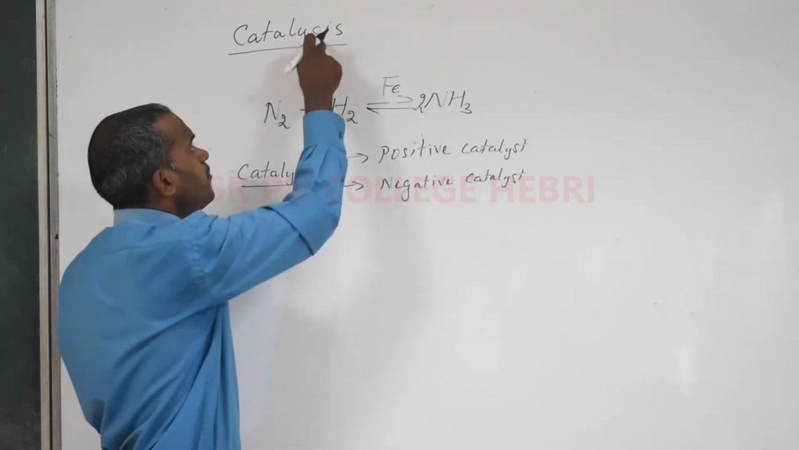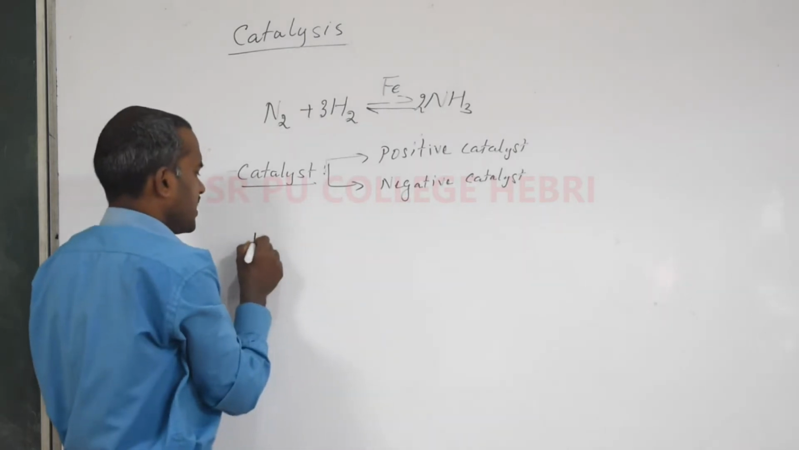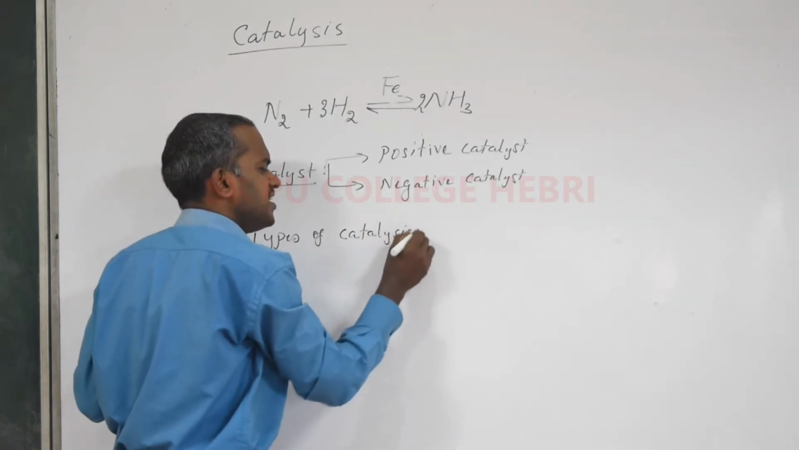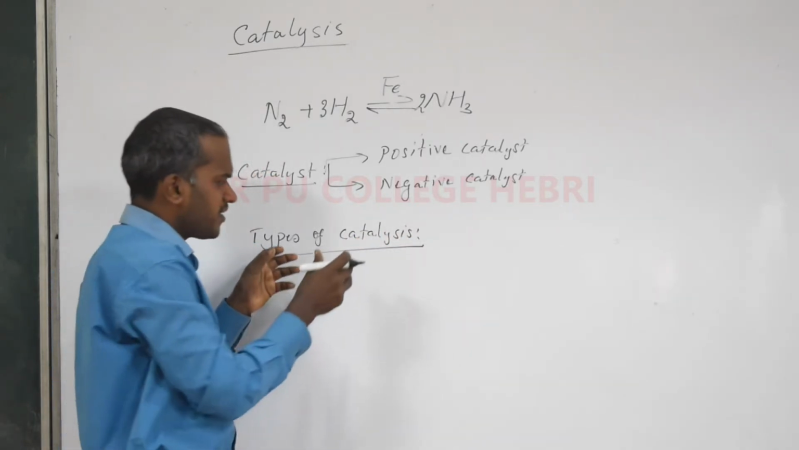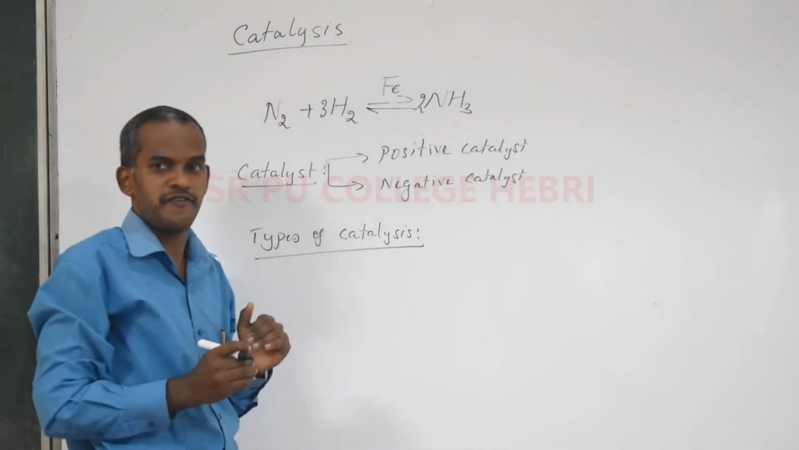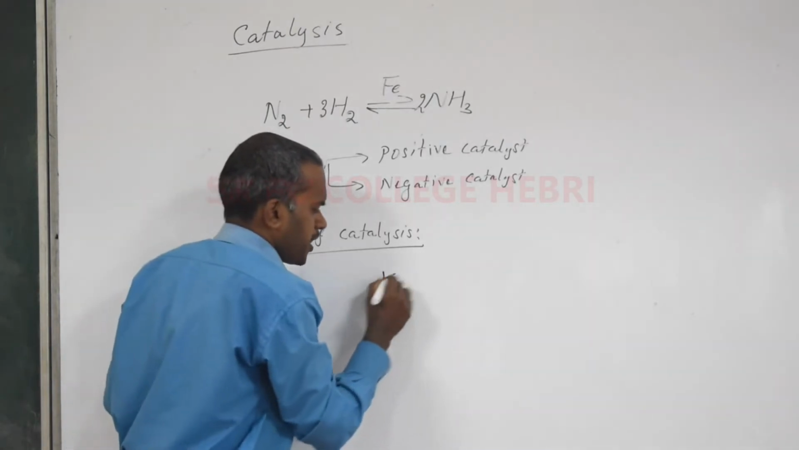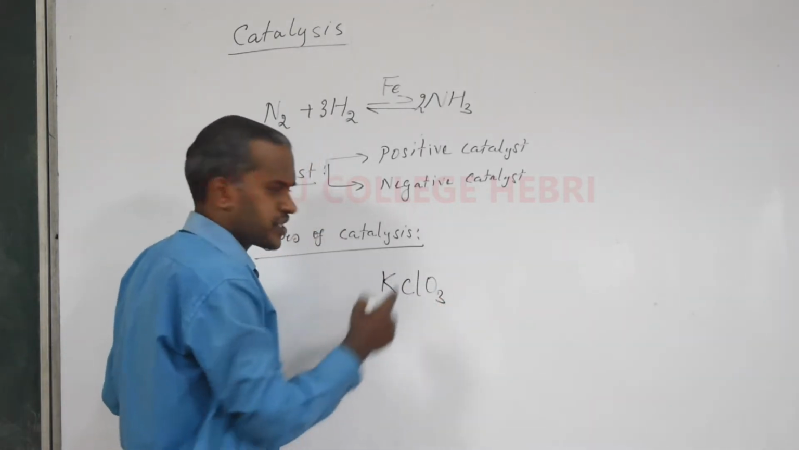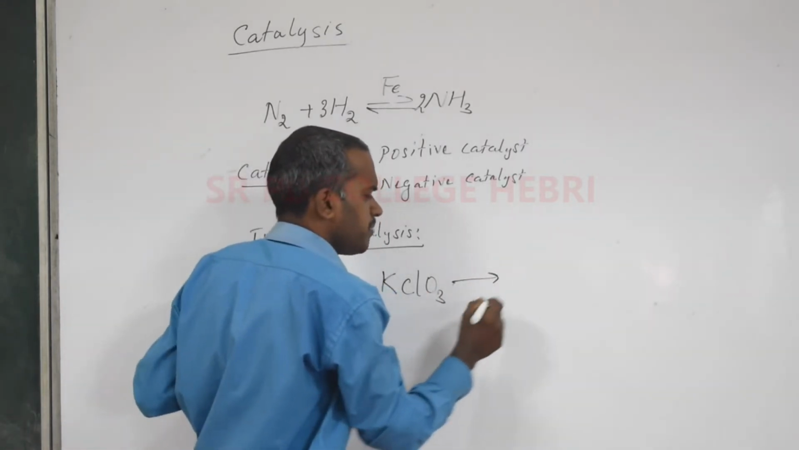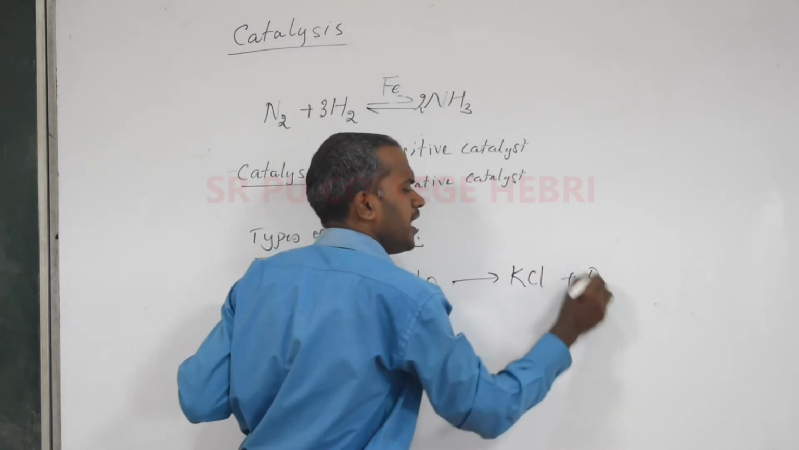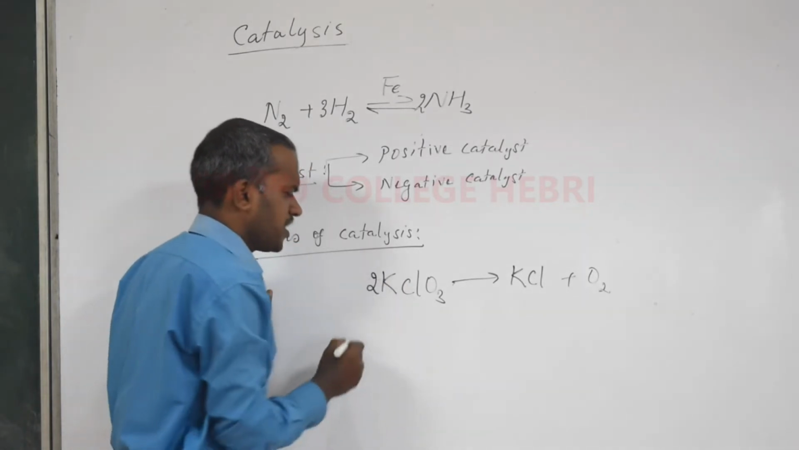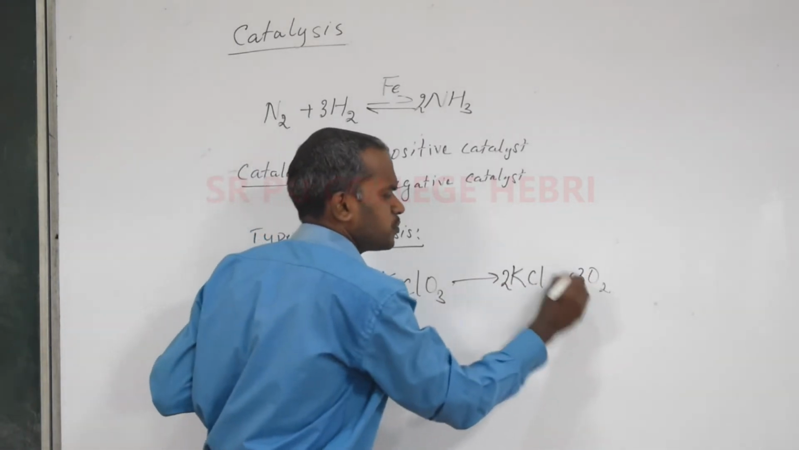Now let me move back to the types of catalysis. The catalysis is also of two types. What are the two types of catalysis? Again, before I tell you the types, I'll give you two examples and you have to distinguish between them, then you come back to the definition. I will write one equation. Potassium chlorate, KClO3, you studied this in the preparation of dioxygen in the p-block elements. On heating, it undergoes decomposition to give potassium chloride and oxygen. To balance the equation, you write 2 KClO3 forming 2 KCl and 3 O2.